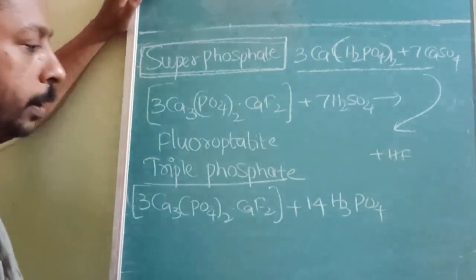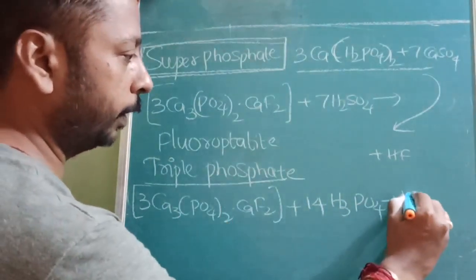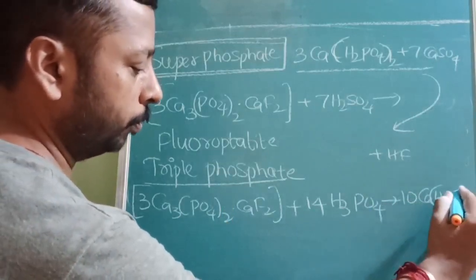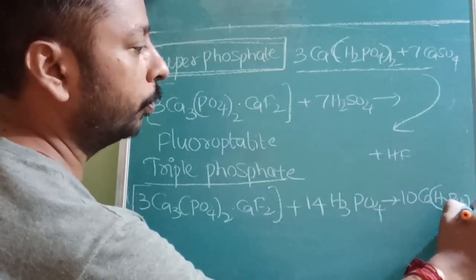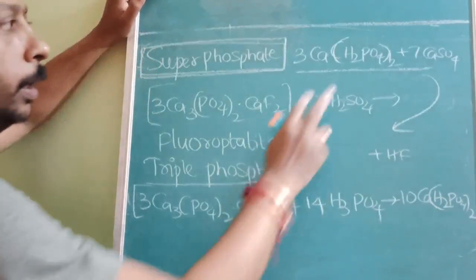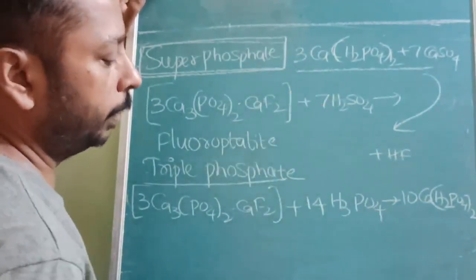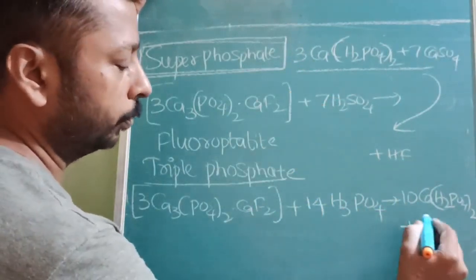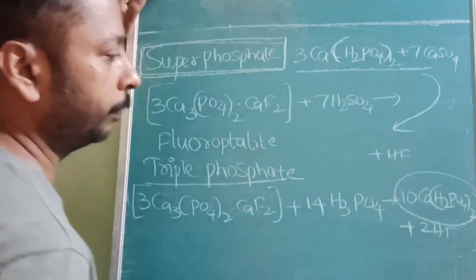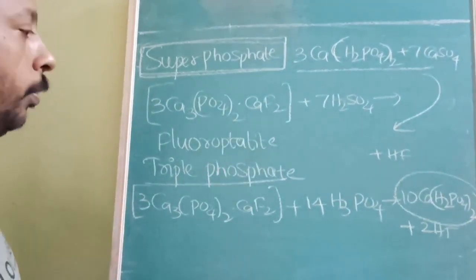Then we will get triple phosphate, Ca(H2PO4)2. Here it is 10 moles, compared to 3 moles before, almost 3 times, plus 2 moles of HF. This is called triple phosphate. It is used as a fertilizer.